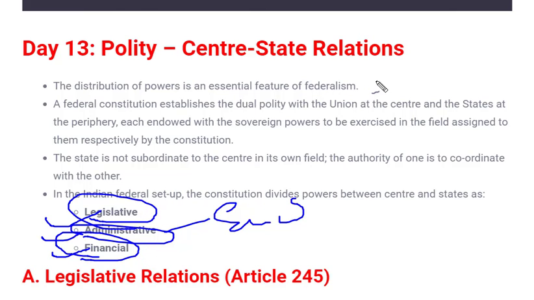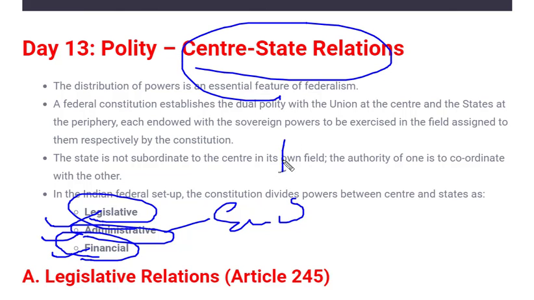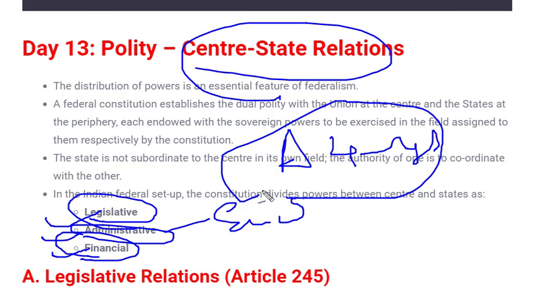And most important, this center and state relation has been mentioned in articles 245 to 293. These are the articles under which central and state relationships are mentioned, and they are categorized in three heads. We have already seen these heads, that means legislative, administrative and financial.